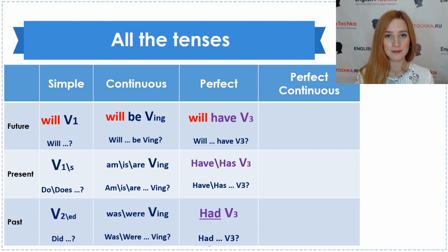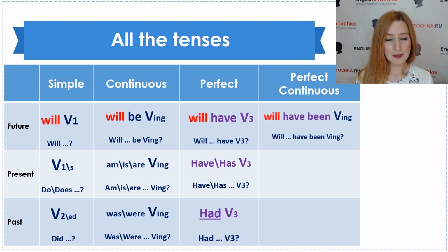So a reason of another, let's say, result here, a cause of something else. And also we have perfect continuous. Perfect continuous is always about description because we always use the verb to be. Let's see. We will have been reading this book for 2 weeks by the end of this month.